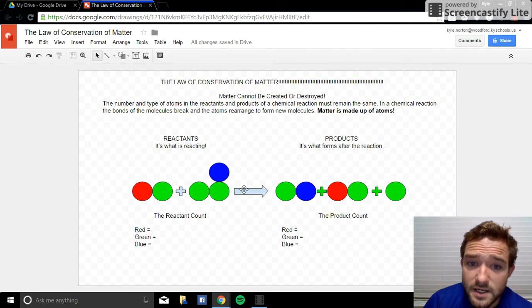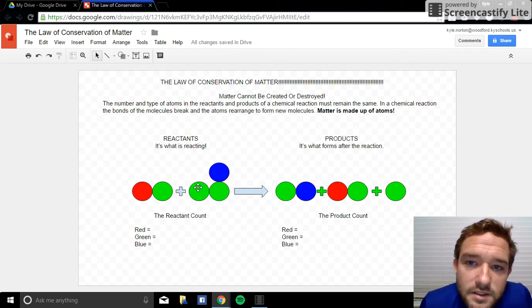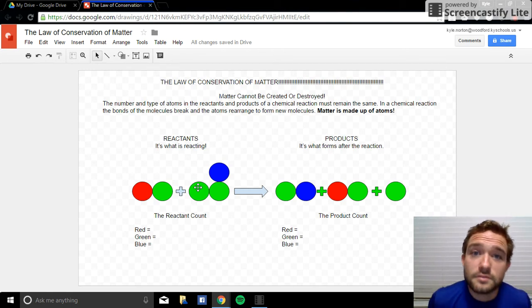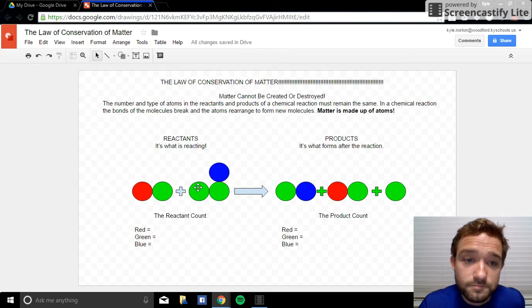The first is that everything to the left of this arrow right here is the reactants. It's what's reacting. In other words, what are the two things going through a chemical reaction, or the three or the four things going through a chemical reaction? In this case, there are two different substances going through a chemical reaction. How do I know? There's a plus sign, there's a molecule here and a molecule here. Now remember, when a chemical reaction happens, there are millions of molecules going through this reaction, but we're trying to break it down to its most basic form.